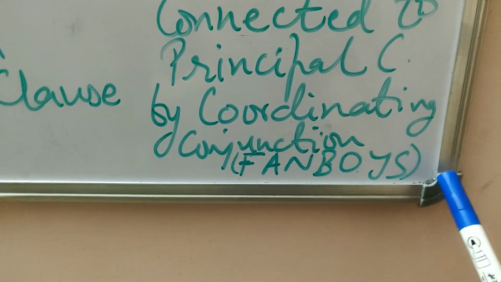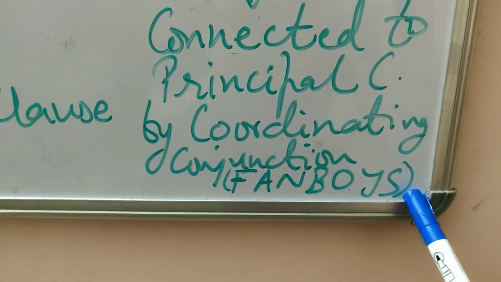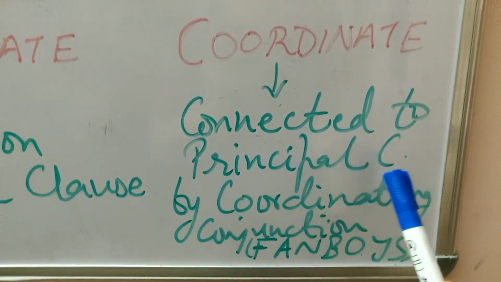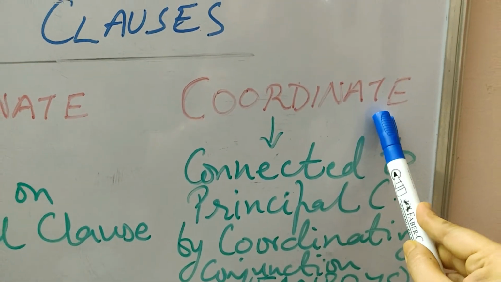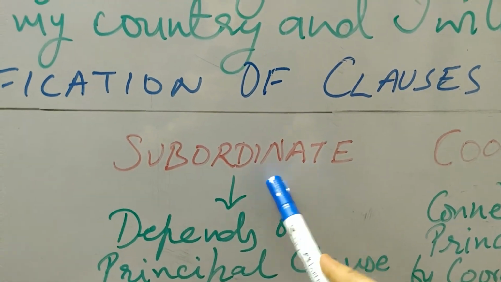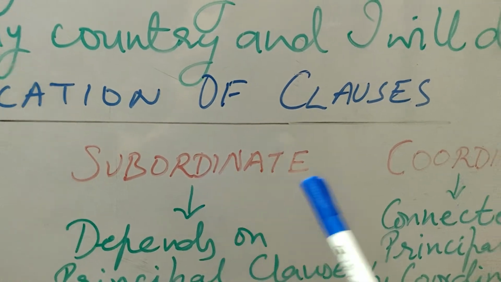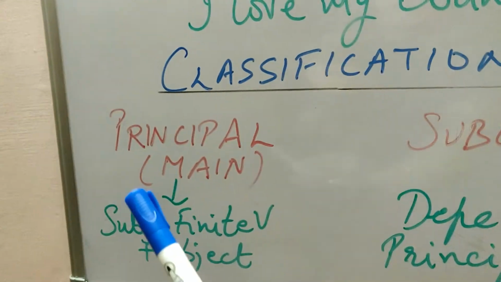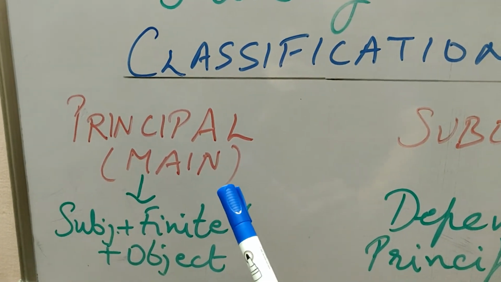Once you remember FANBOYS, you can tell whether a sentence is a coordinate clause or comes under the category of subordinate clause. Both subordinate clause and coordinate clause depend on the principal or main clause.